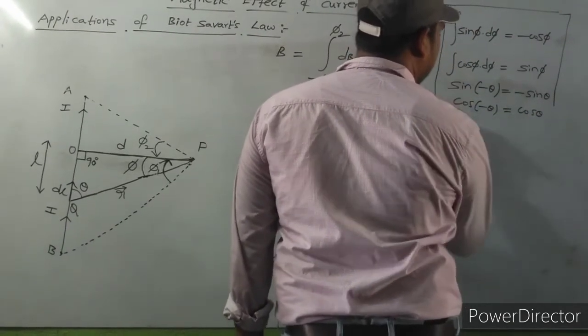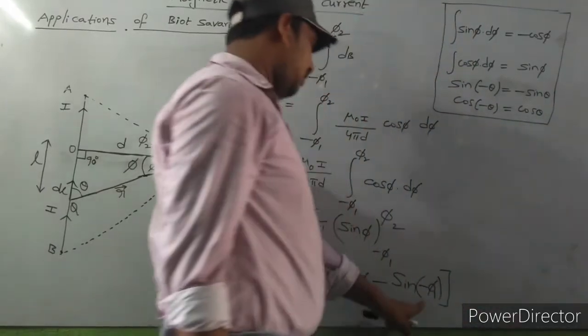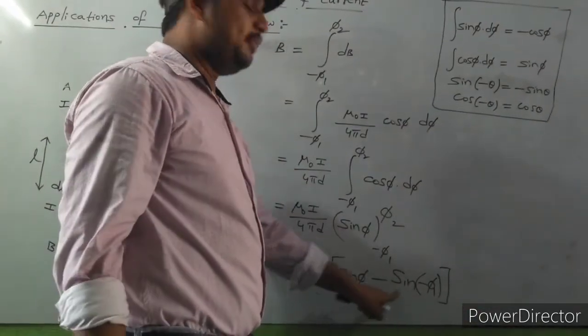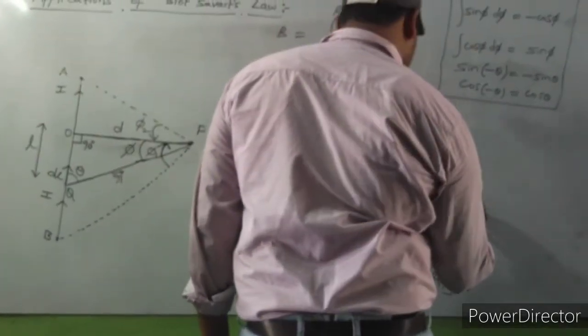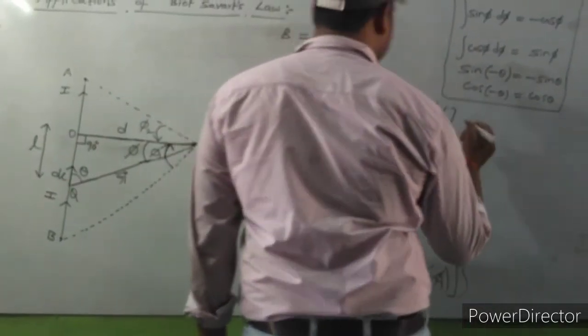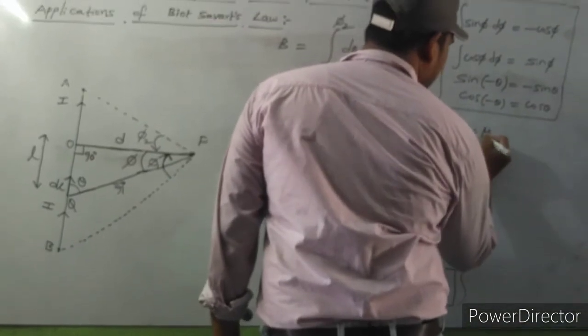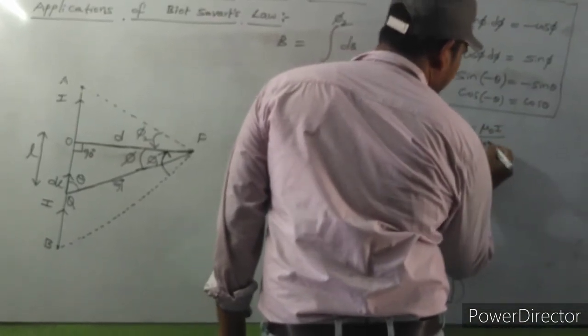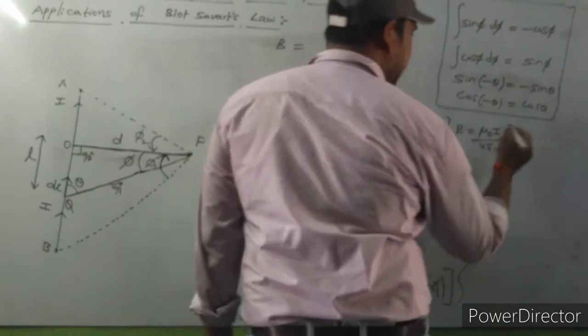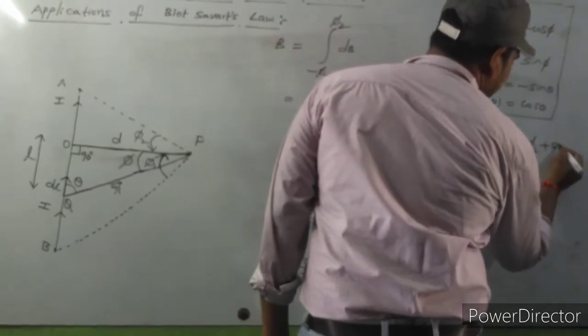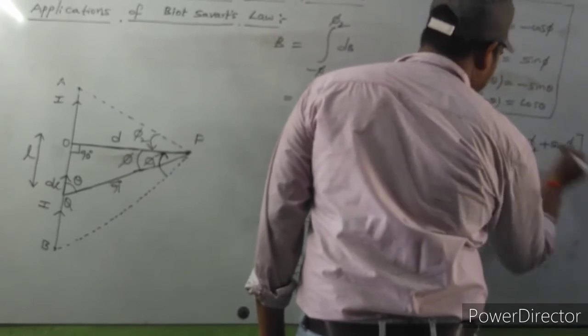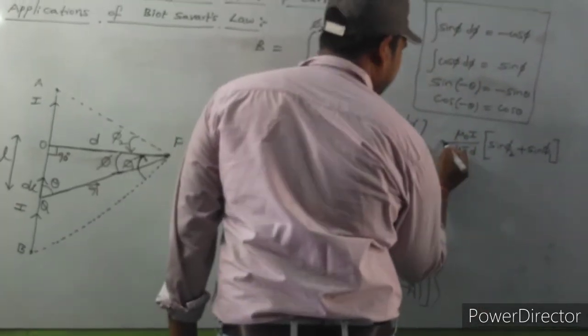You know already these two formulas. Here sin of minus phi 1 is there, which means minus sin phi 1. So finally we get B is equal to mu naught I by 4 pi d into sin phi 2 plus sin phi 1.